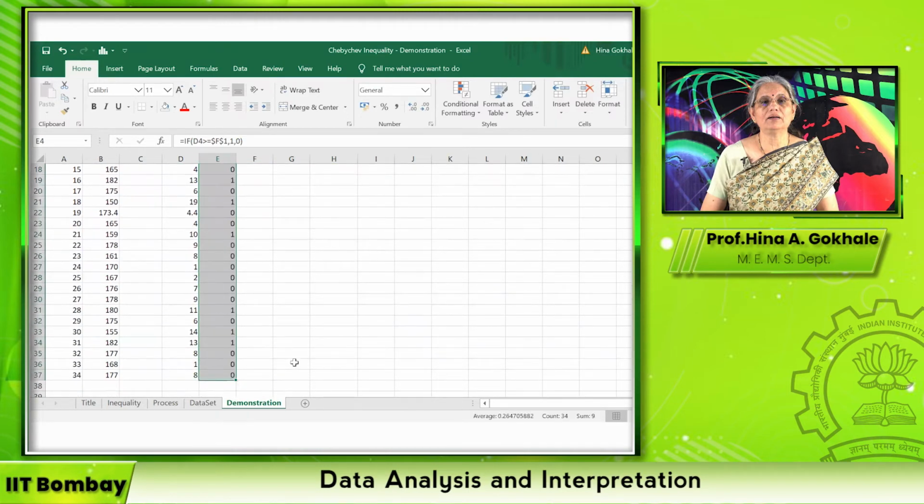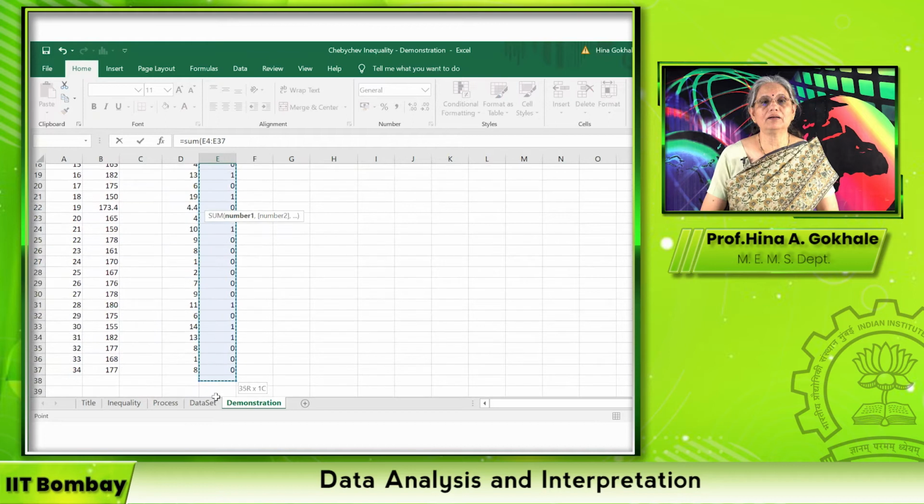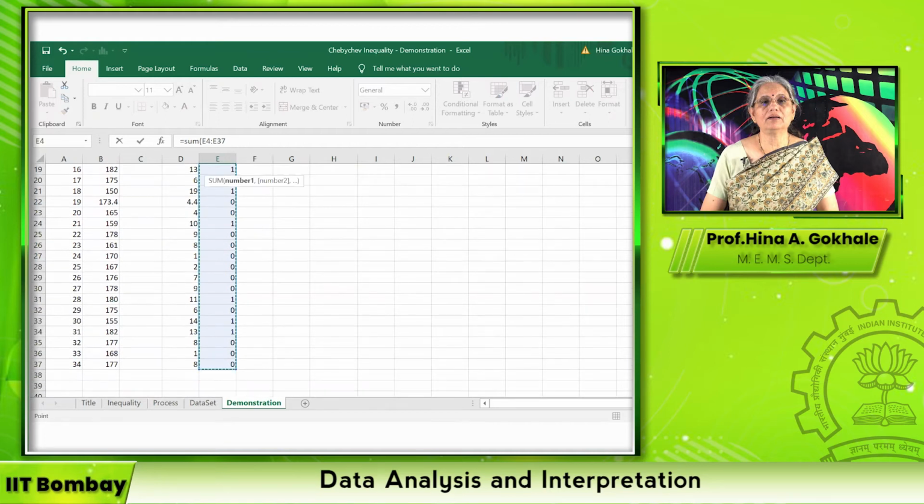Here I come. Now if I take sum of all of it, so if I want to find the probability, it is going to be equal to sum of all these 34 values. So wherever there is 1, it will be counted, all others will not be counted.